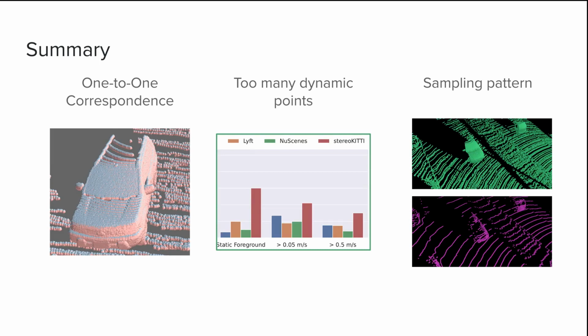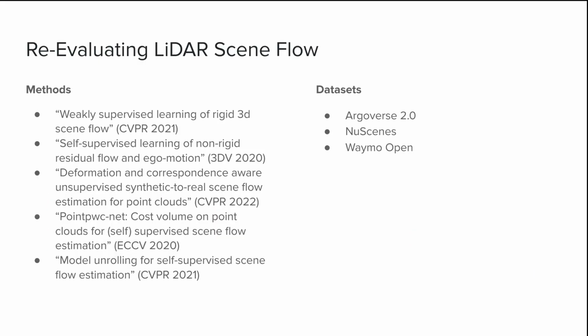To recap, we've identified these three problems with current scene flow datasets: the one-to-one correspondence, the unrealistic rate of dynamic points, and the sampling pattern on moving objects in stereoKITTI. We will now analyze how these problems actually affect the types of scene flow methods being published. The analysis is fairly straightforward.